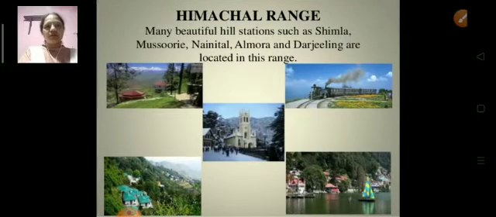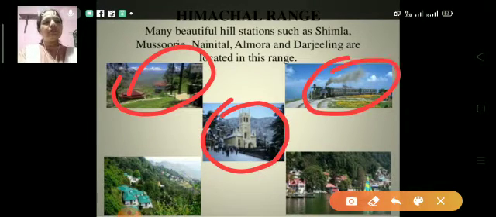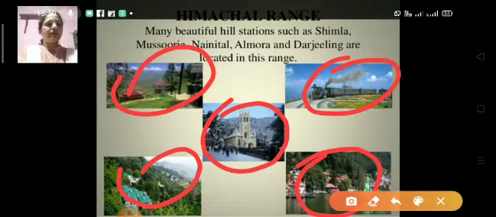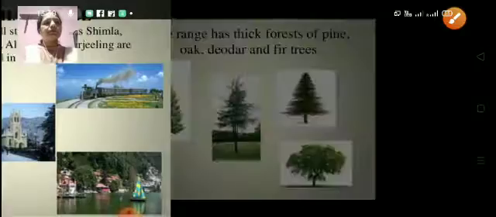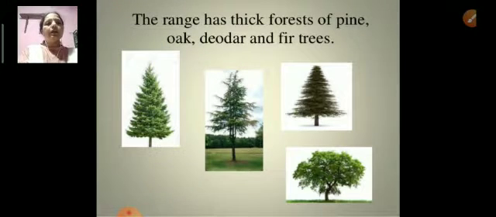Okay, so now we will know about the Himachal range. Many beautiful hill stations such as Simla, Mussoorie, Nainital, Almora, and Darjeeling are located in this range. So here you can see the picture. Okay children, so these are different states and different places. Now you will know about the range. The range has thick forests of pine, oak, deodar and fir trees.